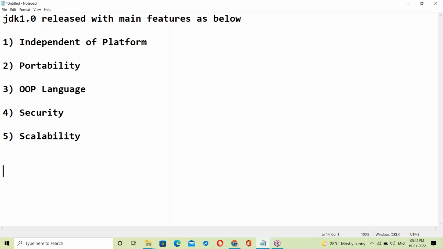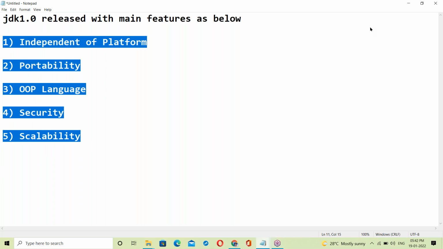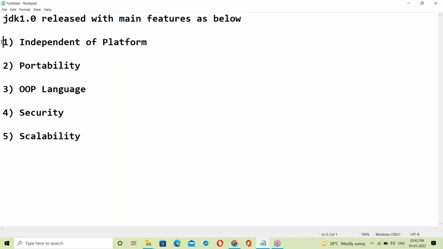Let us see all of these features one by one. To understand them, some basic software knowledge is required. If you have those basics, then these features are easy to understand.